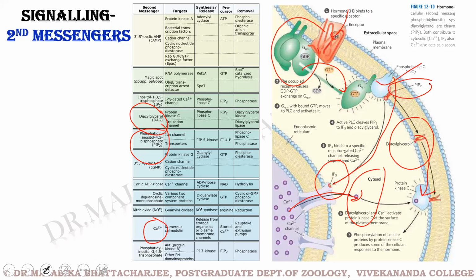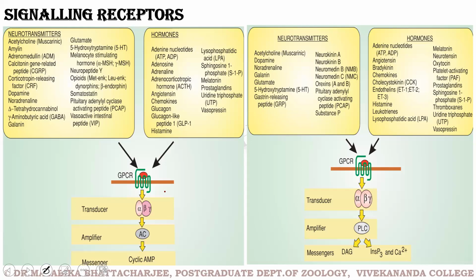So nitric oxide, we studied nitric oxide yesterday. And you remember nitric oxide was produced. If you remember, there was a signaling pathway that started, and then only whenever there is the liberation of acetylcholine and the acetylcholine receptor complex is activated, then from arginine nitric oxide is synthesized. So nitric oxide is also an important second messenger. So these are a number of second messengers. And this is in a nutshell what we have done till now.